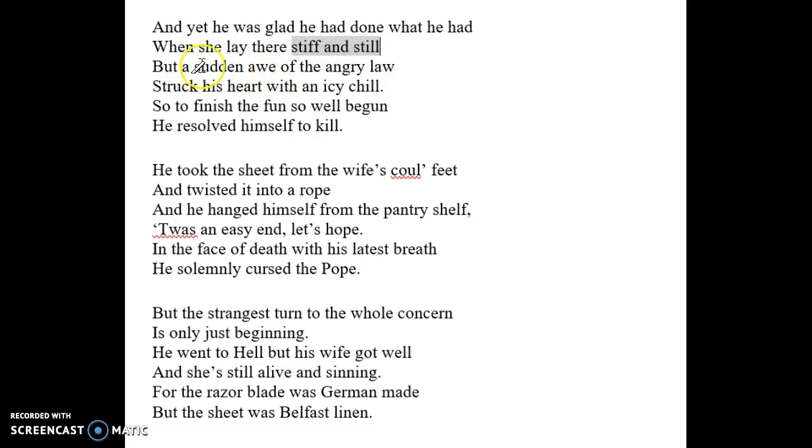And then down here we see, "But a sudden awe of angry law struck his heart with an icy chill." This can be personification because the angry law did not strike or hit his heart exactly. And it also shows the point of view because we know his feelings and what's going through his head, what's hitting his heart the most since he just killed his wife.